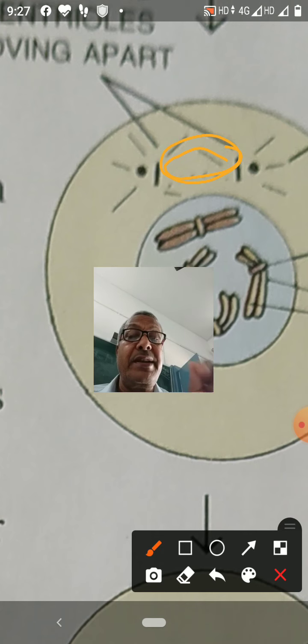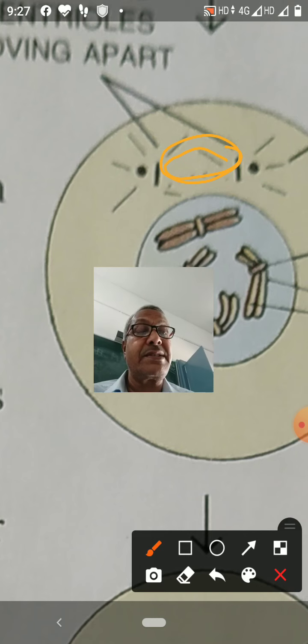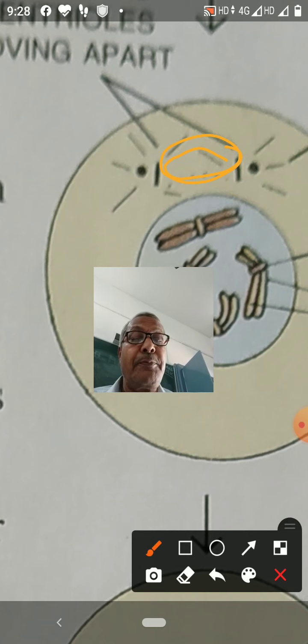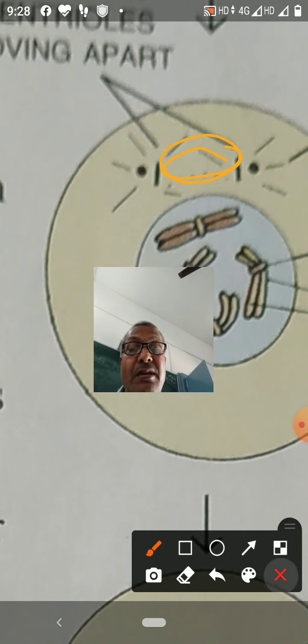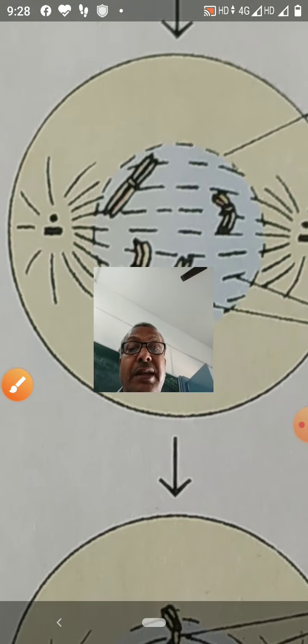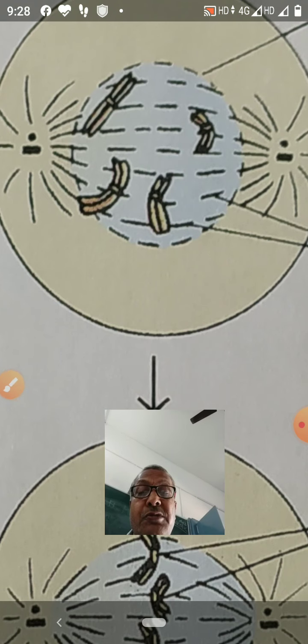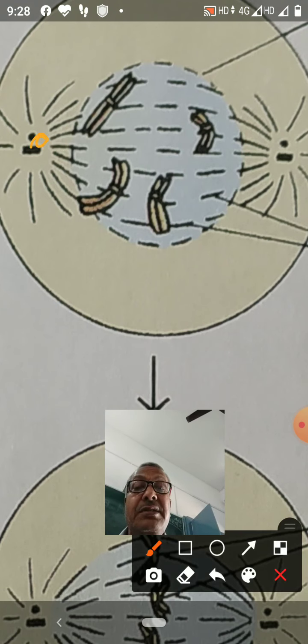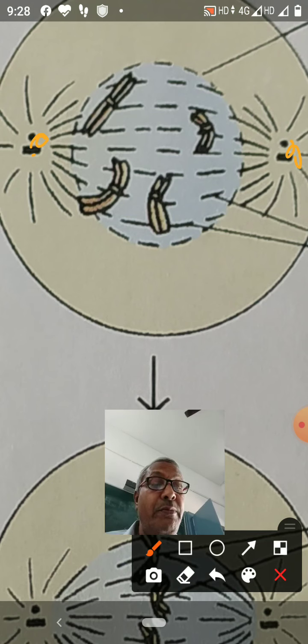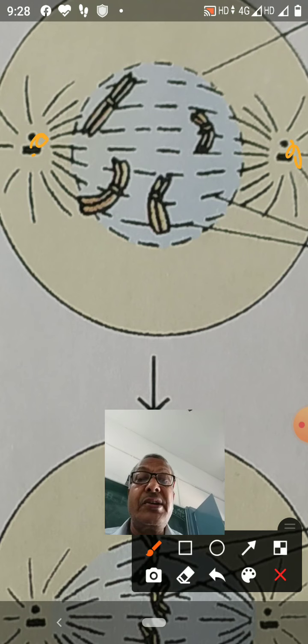It divides into two daughter centrioles, and they move apart and occupy the opposite poles of the cell. These are the two opposite poles. The centriole divides and moves to the opposite pole.